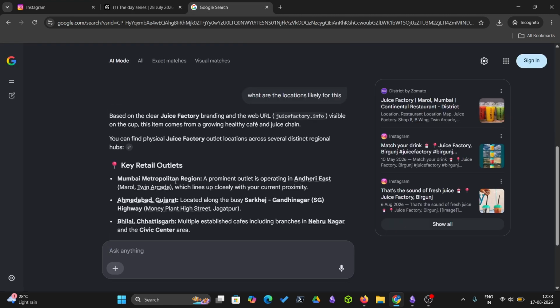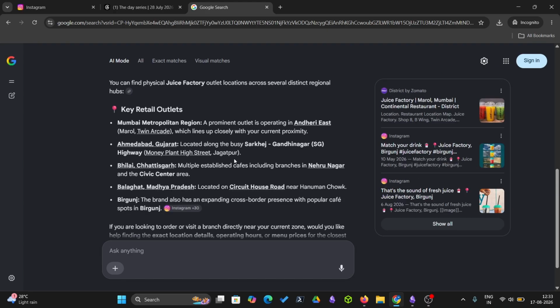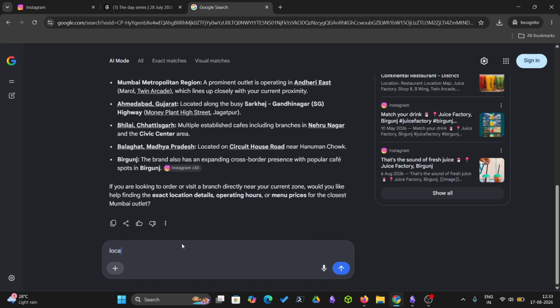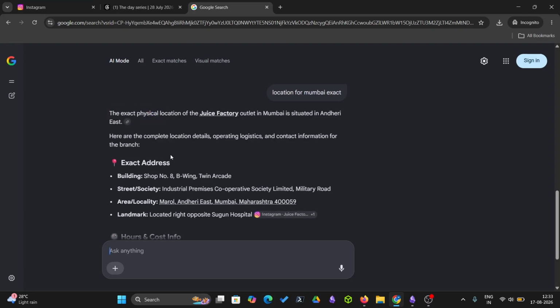You can see Mumbai, Ahmedabad, Birganj, Balaghat, and Bhilai. These are the particular places where the location would have been. Maybe sir mainly lives in Mumbai. So if I go to the location for Mumbai exact, it would get me the location, so I can map at what particular time sir would have been there.